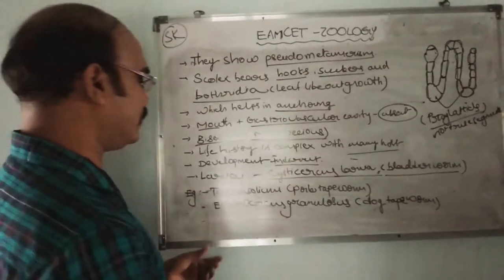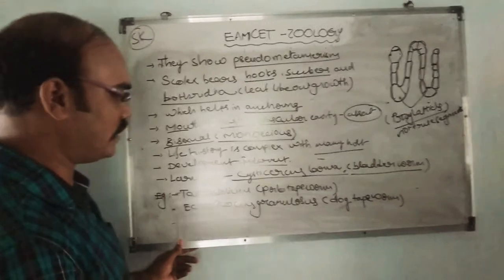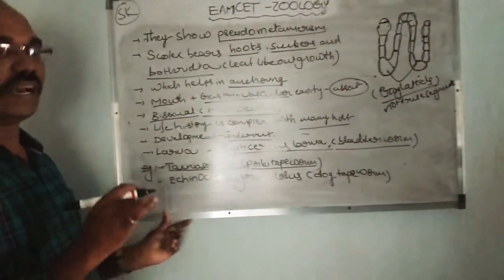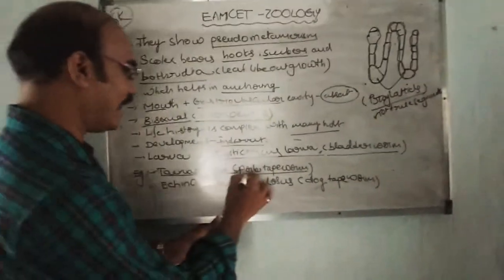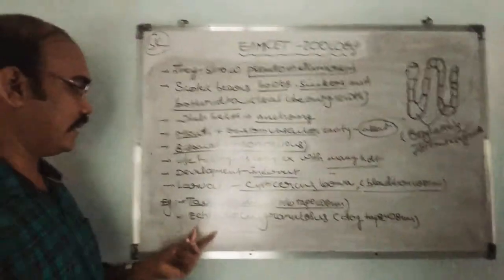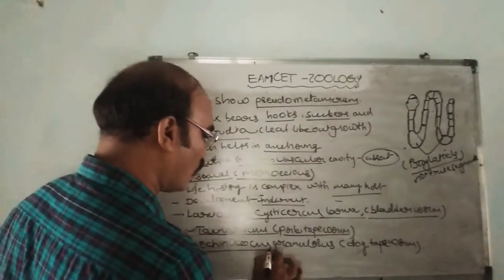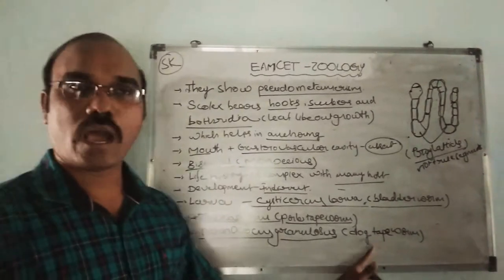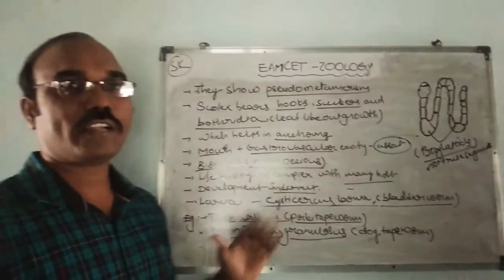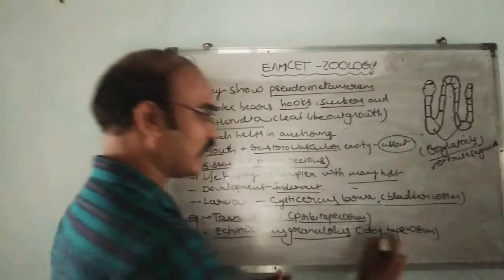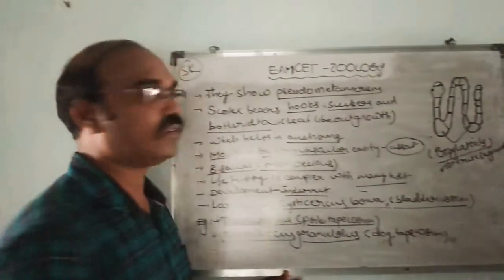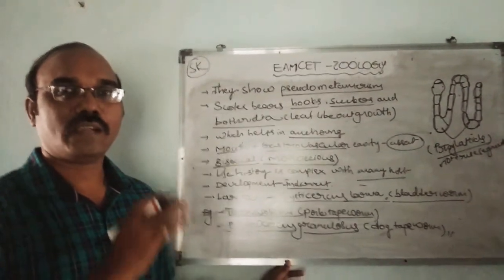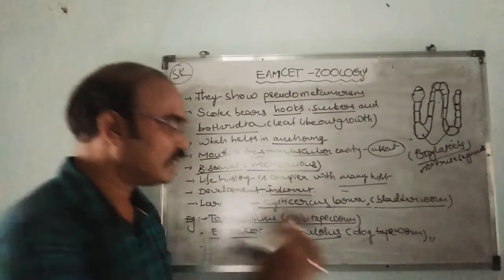Examples of Cestoda: Taenia solium, found in pigs, called the pork tapeworm, and Echinococcus granulosus, called the dog tapeworm. These are all about the classification of Platyhelminthes: Turbellaria, Trematoda, Cestoda.